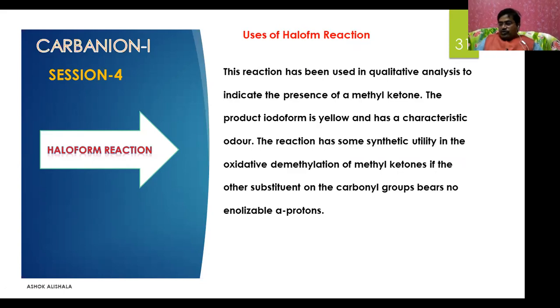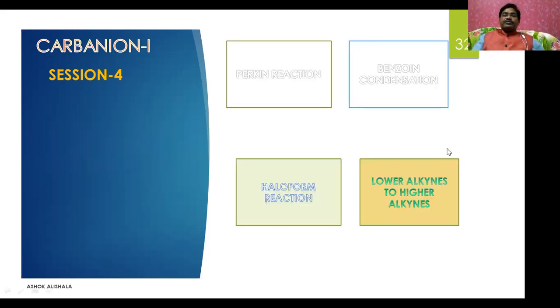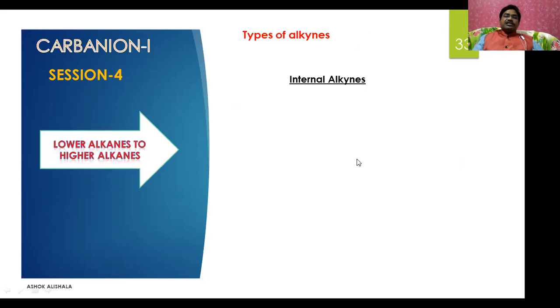Now let us go to the fourth topic, which is how to prepare lower alkynes from higher alkynes. Before discussing this, let us first see what types of alkynes are used. First, there are internal alkynes.